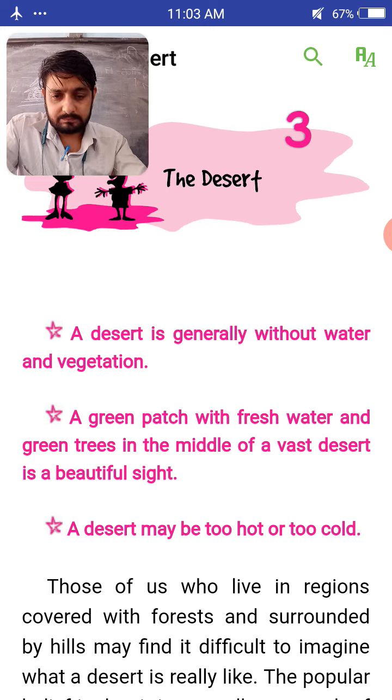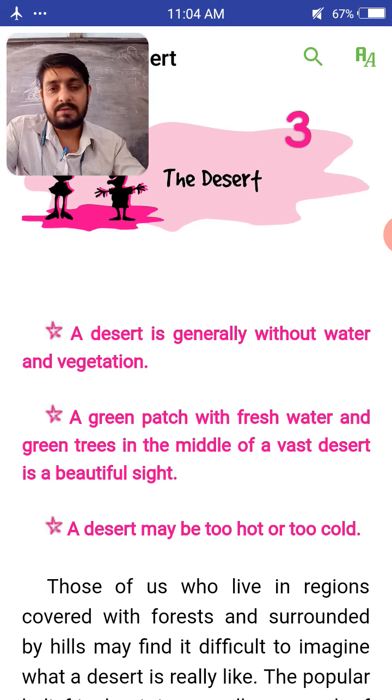Now, after completing the second chapter from the Supplementary Reader of class 7, I am here today with you with chapter 3, the desert. So, we have completed almost 5 chapters from the English reader and some topics from the grammar also, and we will finish up to lesson 5 from the supplementary reader.